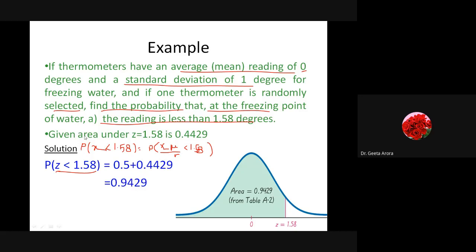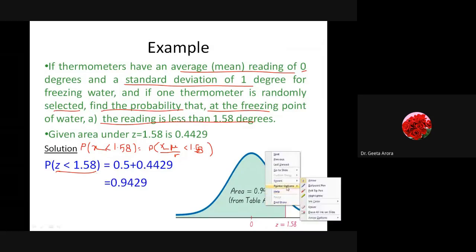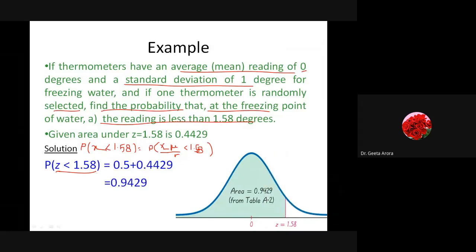So what we have is, we are looking for the area less than 1.58. Less than 1.58 means, as we have discussed, this whole colored area, and we know this half area is 0.5, correct? And the area under 1.58 means we are looking for the area from 0 to 1.58.